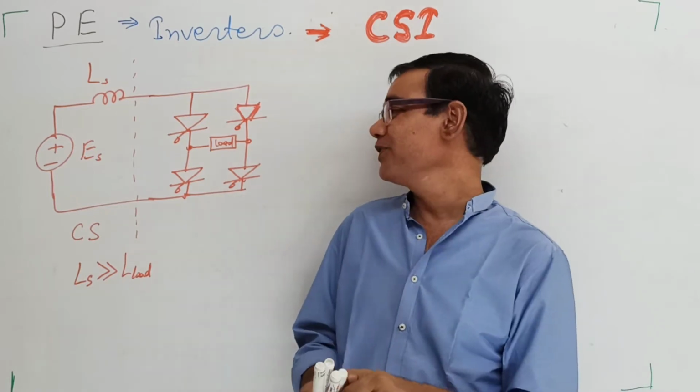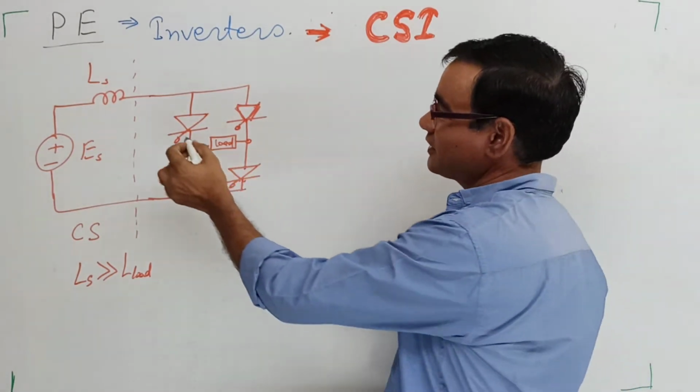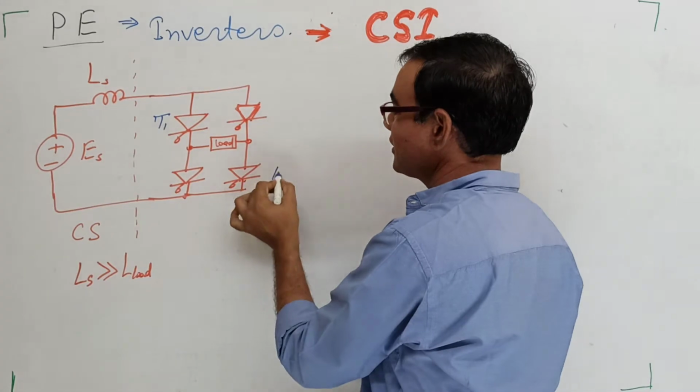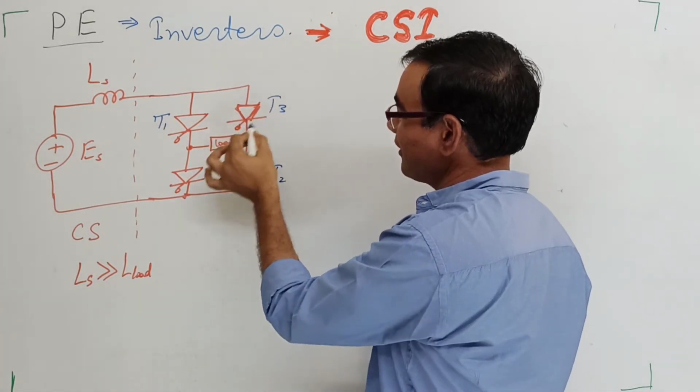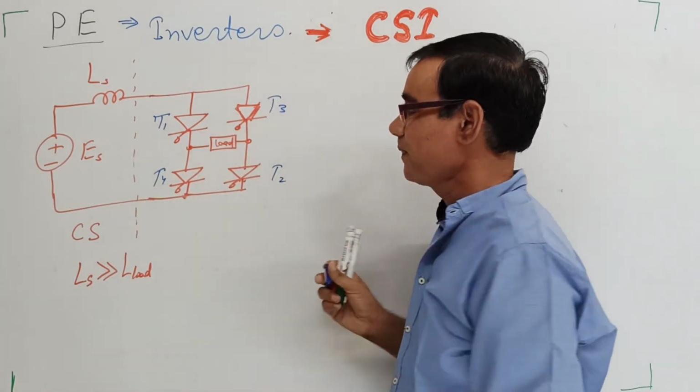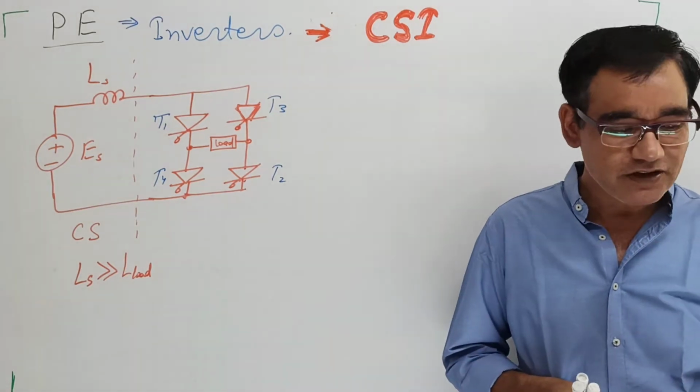So the output we are producing is the current. This is thyristor 1, this is thyristor 2, this is thyristor 3, and this is thyristor 4.